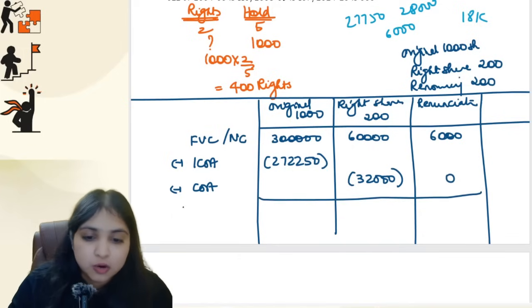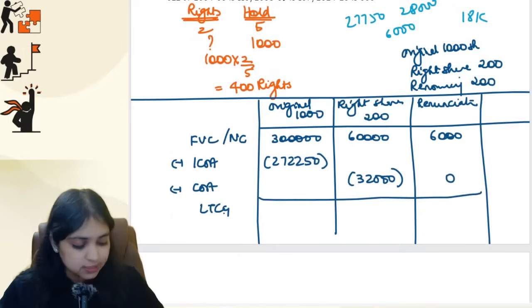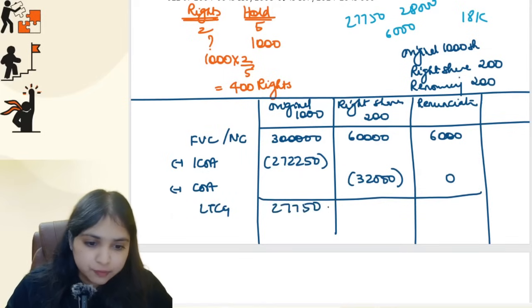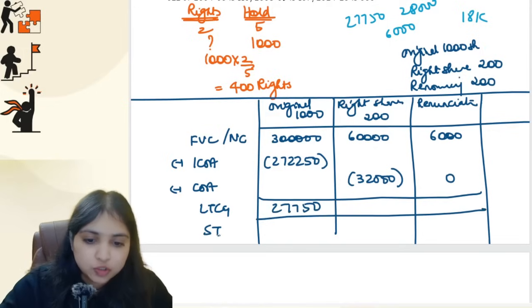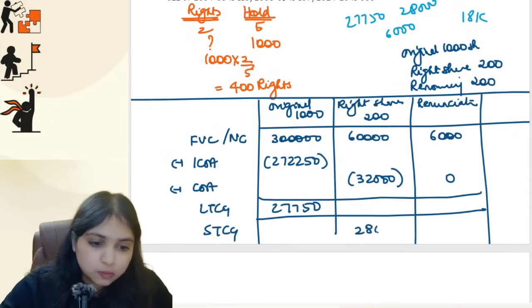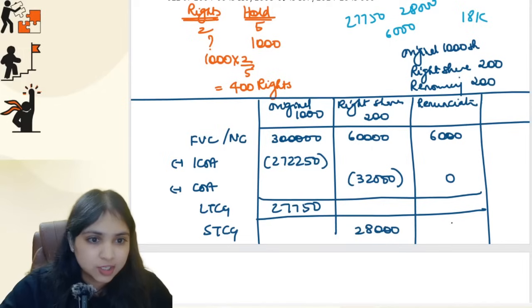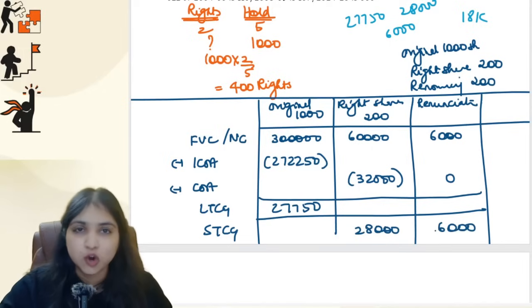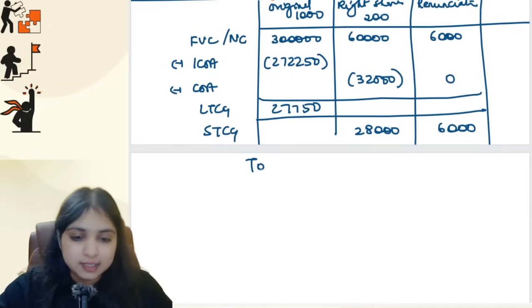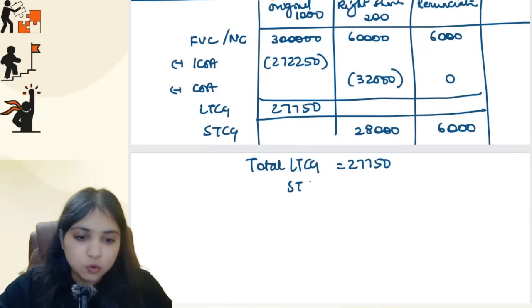Okay, so that's it. What is your long term capital gain now? LTCG: 3 lakh minus 2,72,250, you will get 27,750. This is your long term capital gain. And what is your short term capital gain? 60,000 minus 32,000 for your rights shares, 28,000 is short term capital gain. Also, this renunciation 6,000, even this is going to be your short term capital gain. Renunciation is always short term capital gain only, and always cost of acquisition 0 only. So what's the total for Mr. Kishan? Total LTCG is 27,750 and total STCG will be 28,000 plus 6,000, which is 34,000.